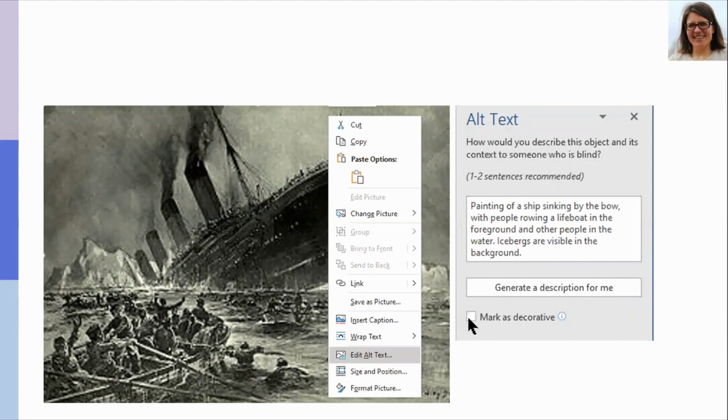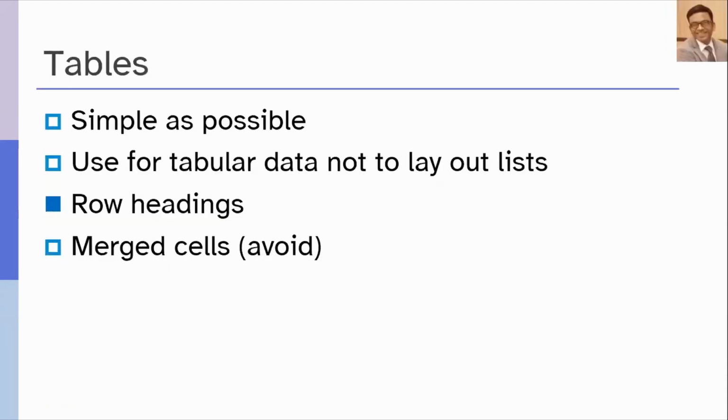Okay, now it's Prashant's turn to tell about tables. Yeah, thanks, Karsi.